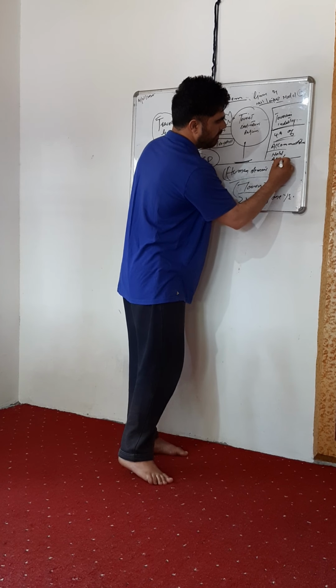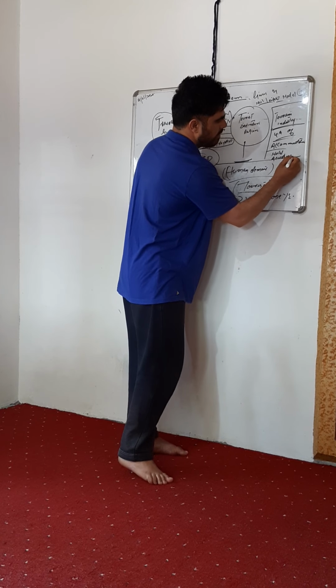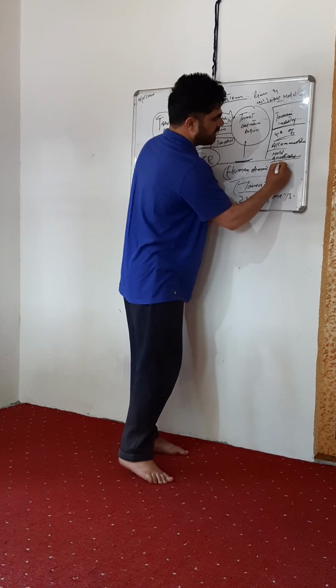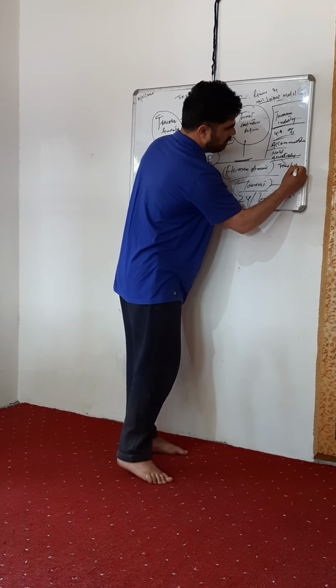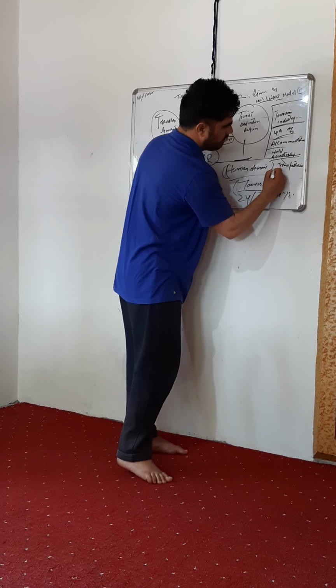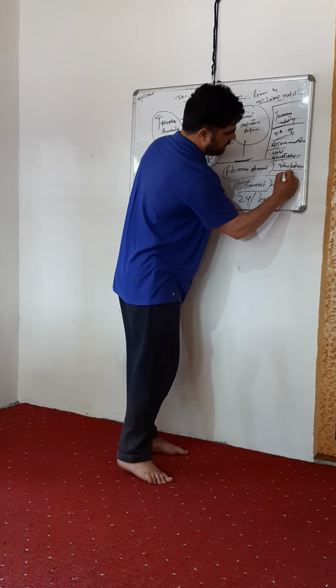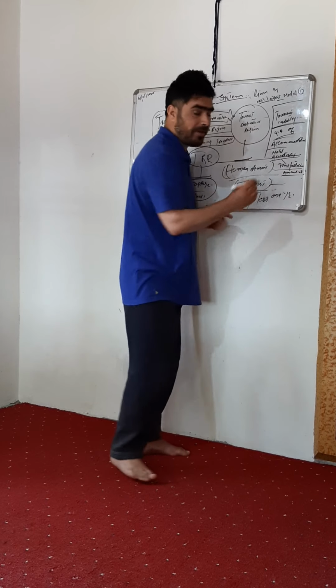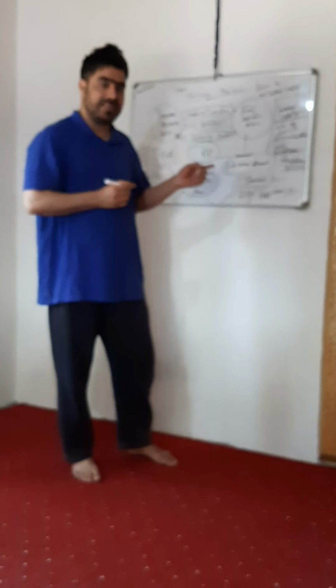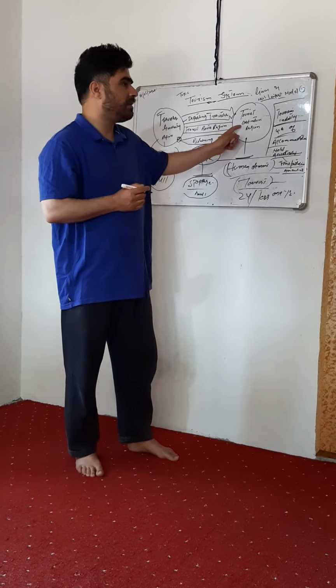Accessibility. Accessibility means transportation. And amenities. Amenities means the facilities, where the tourist will live at the tourist destination region.